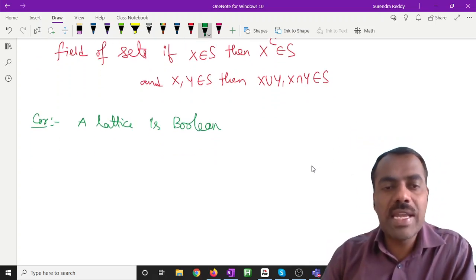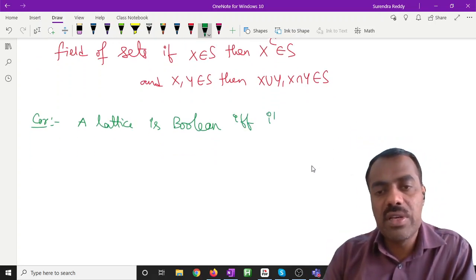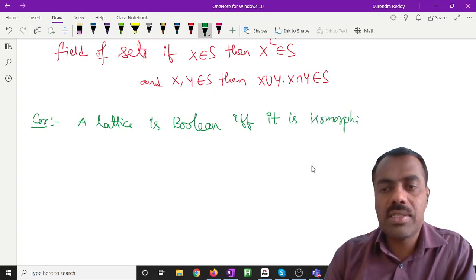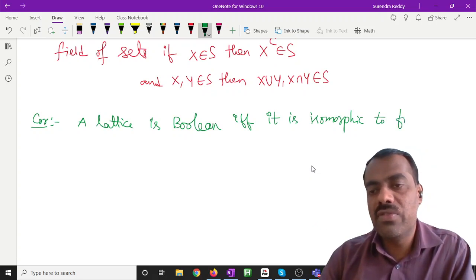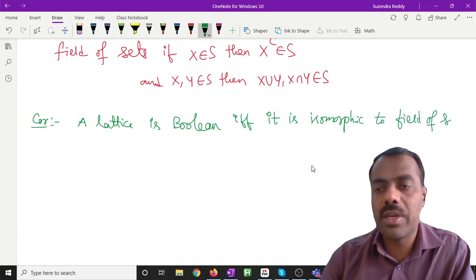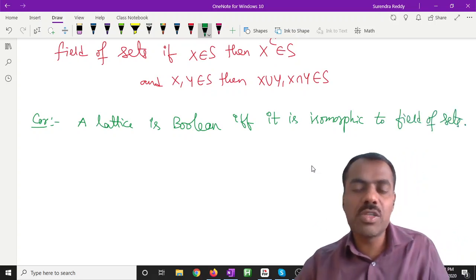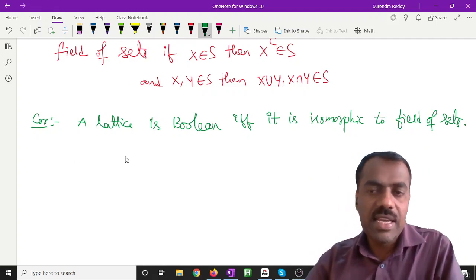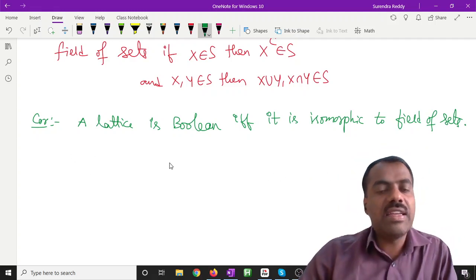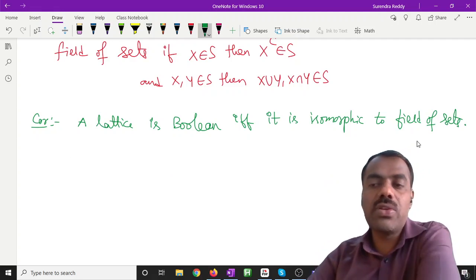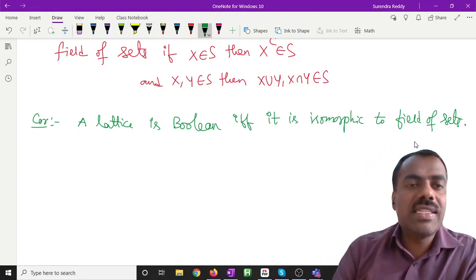So a lattice is Boolean if and only if it is isomorphic to a field of sets. If it is distributive, then it is isomorphic to a ring of sets, and it is Boolean if and only if it is isomorphic to a field of sets. It is not at all difficult.